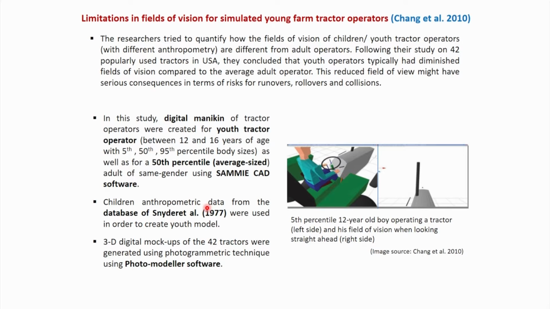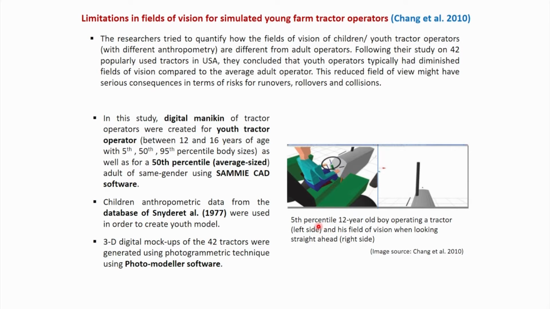Children anthropometric data from the database of Snyder et al. 1977 were used for developing the children mannequin of 50th and 90th percentile. Three-dimensional digital mock-ups of the 42 tractors were generated using photogrammetric techniques using PhotoModeler software.